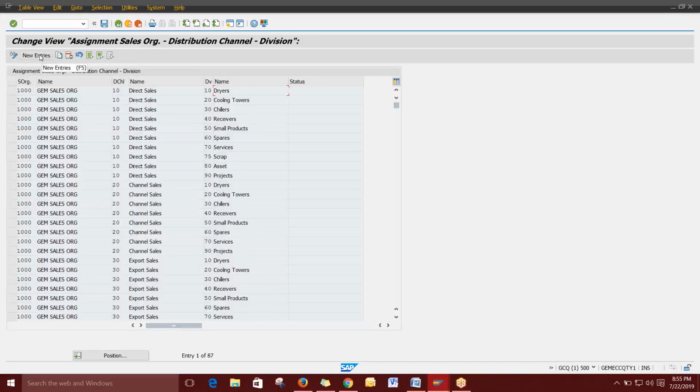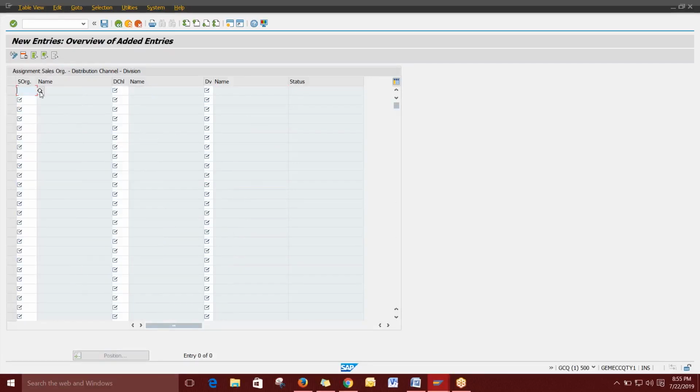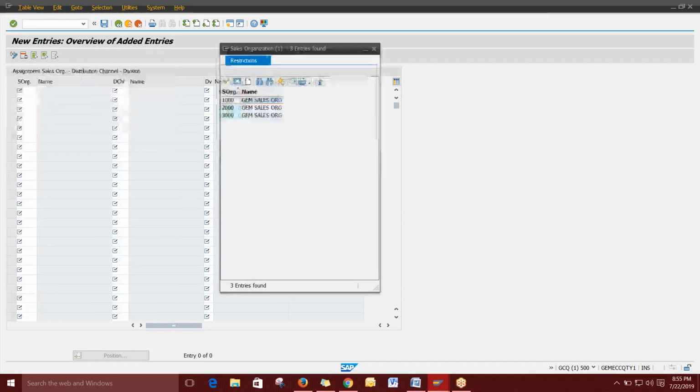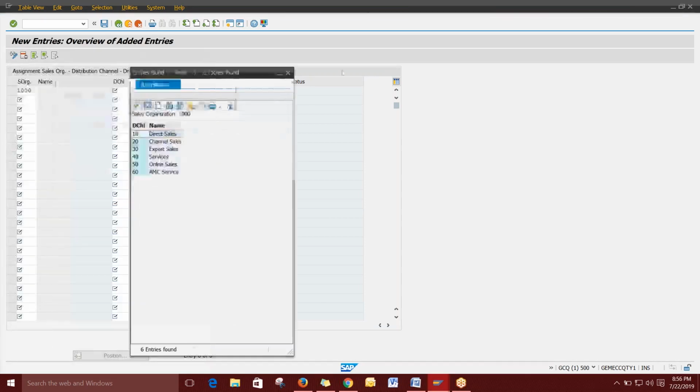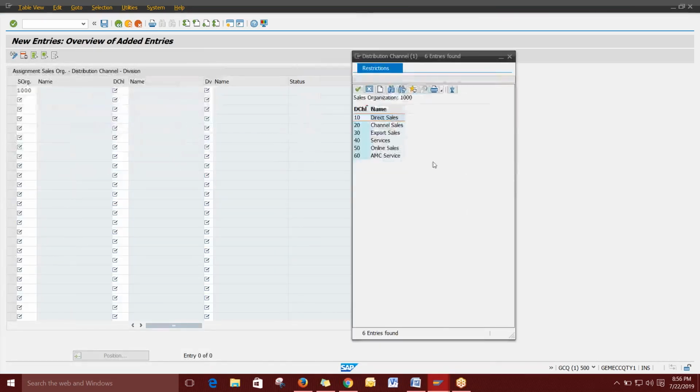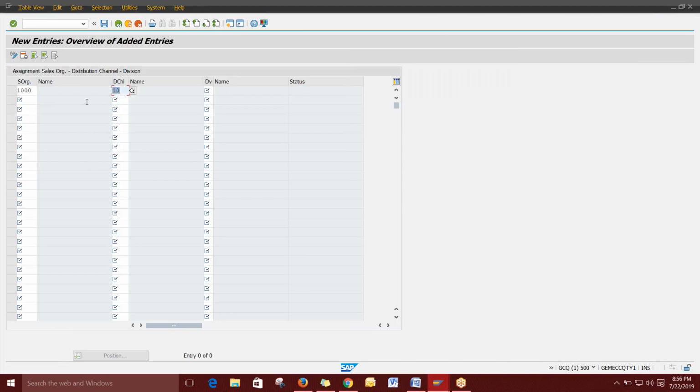Go to New Entries and select the sales organization. We have three sales organizations; I'm giving one. In distribution channel, go inside and you can see six distribution channels in total. For each distribution channel link we will have a separate sales area, that means each line is a separate sales area.